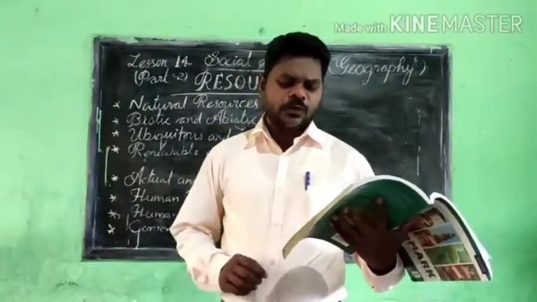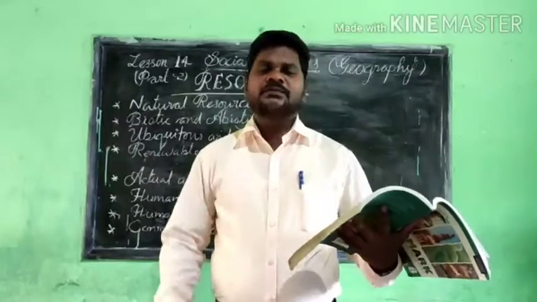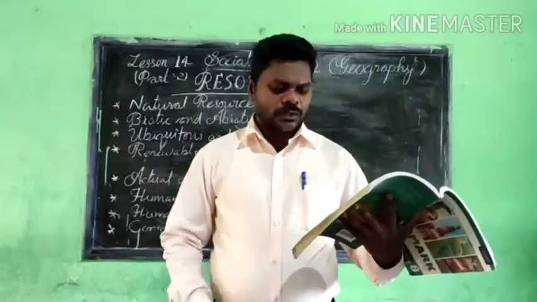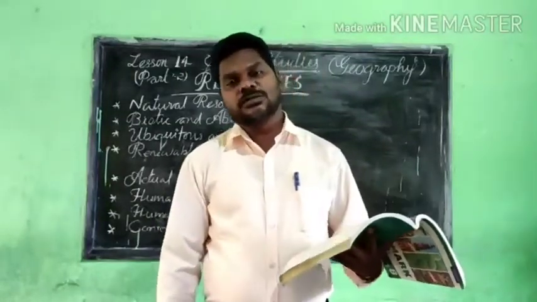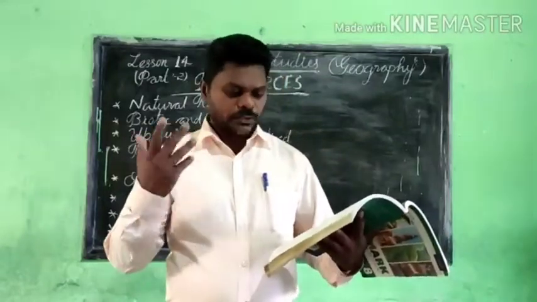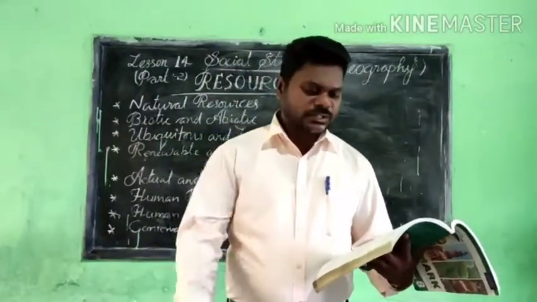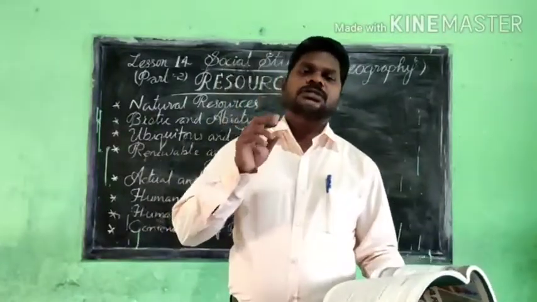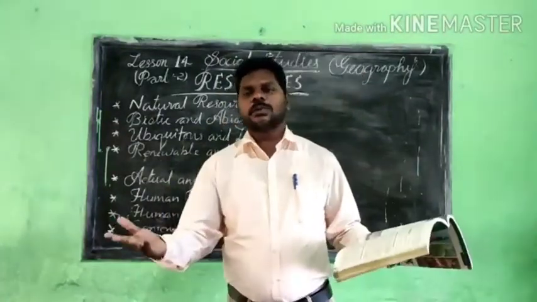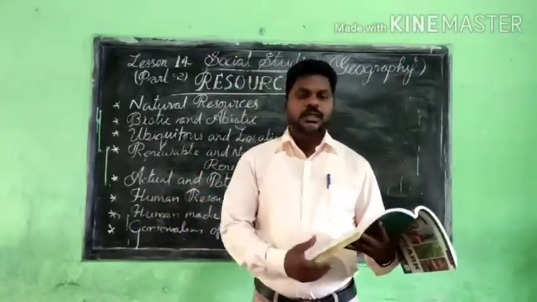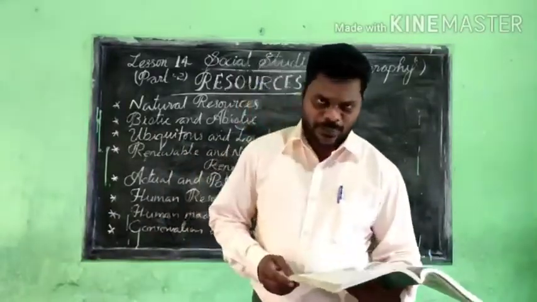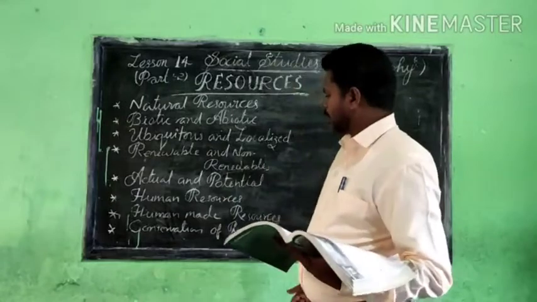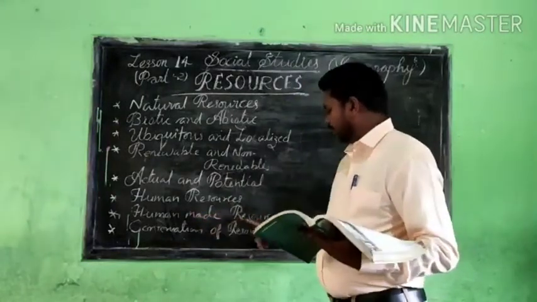Almost all crops are called agricultural resources. Coal, petroleum and natural gas are called energy resources. So resources may be in different categories, categorized by people. Okay, now I hope you understand human-made resources.